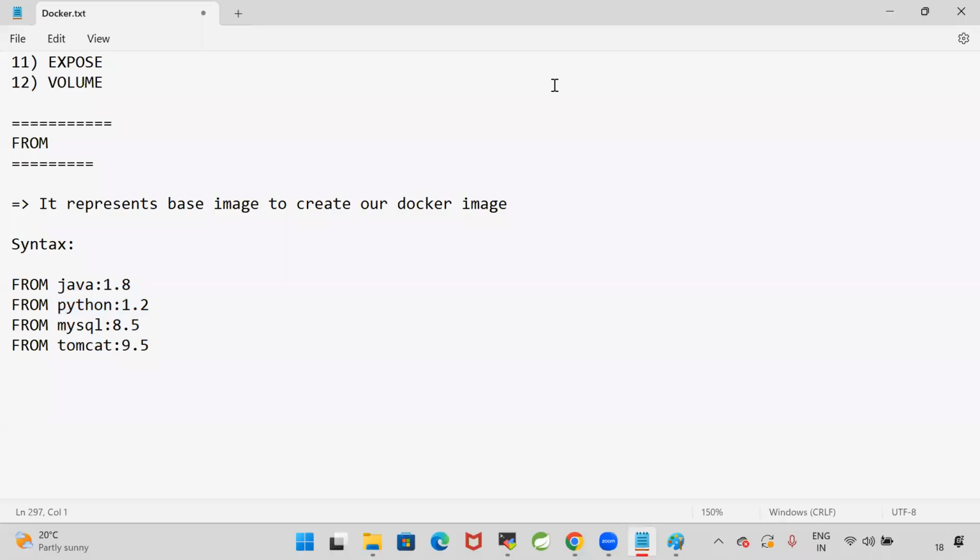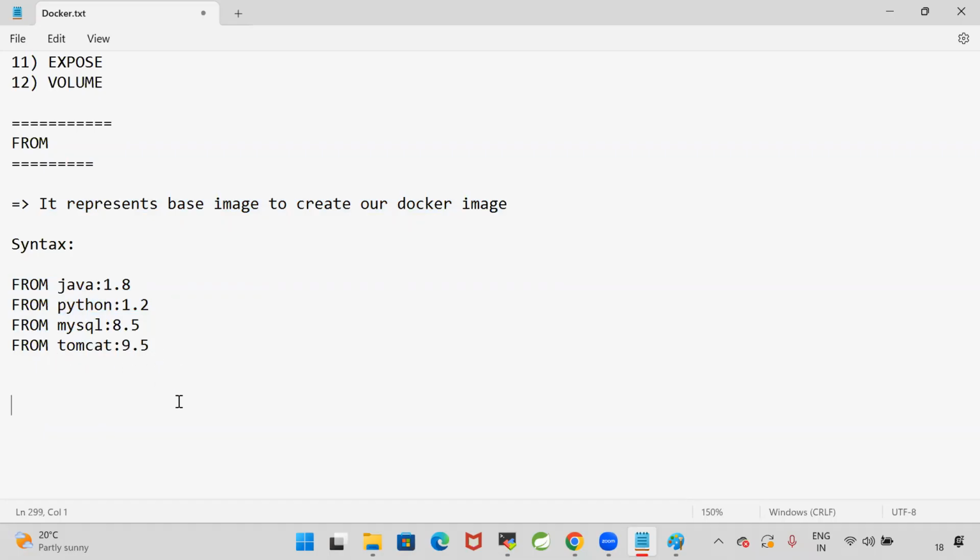Are you guys clear? Please respond in the chat box. Are you clear with what the from keyword is in the Docker file? It is very important to understand the Docker file. You should be able to write the Docker file on your own. So the from keyword represents the base image to create the Docker image, right? That means by using the from keyword, we specify which software we want.